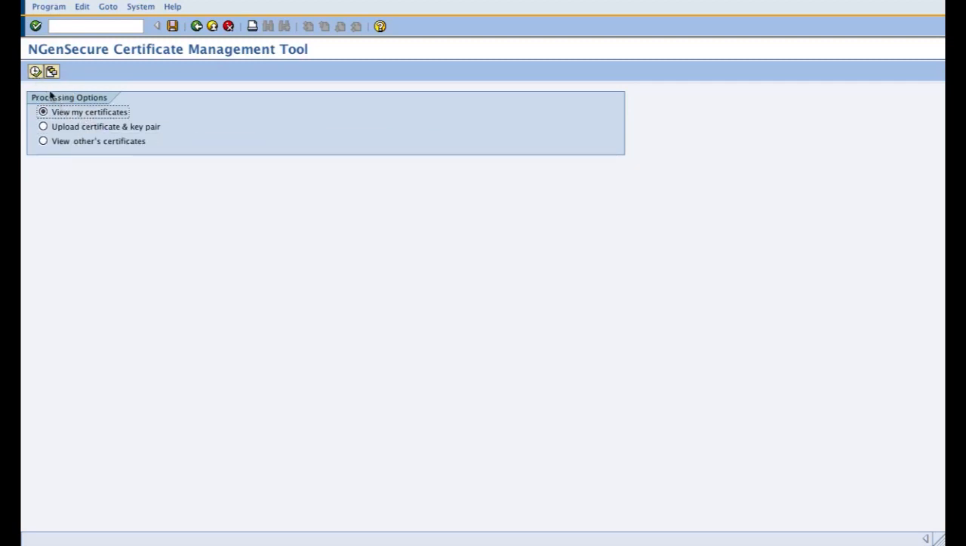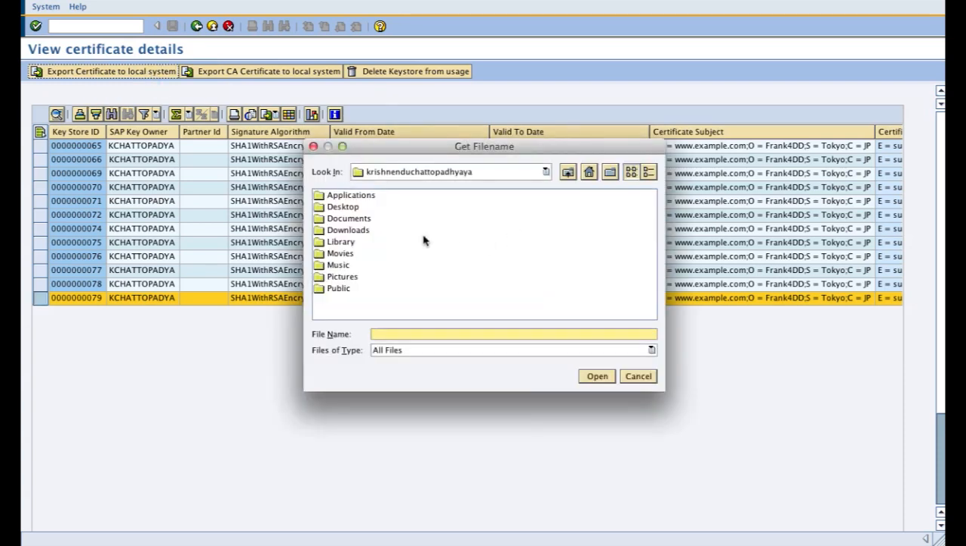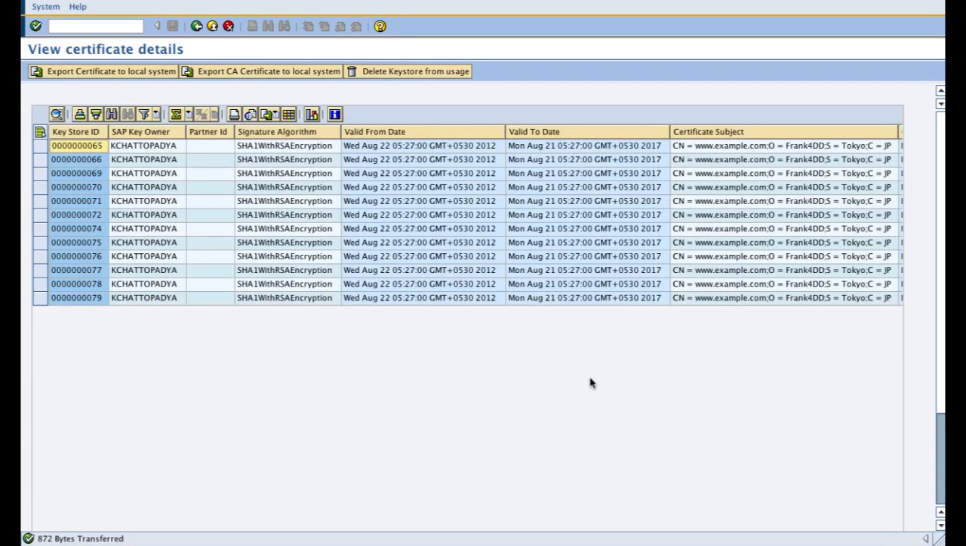Once you have uploaded, like I did just now, I can view all of my certificates by the view option. I can export any certificate to my local system, so it will ask me for the place and I can store it. So I can store it to my desktop by exporting it, and it will confirm that. I can also export similarly my root certificate file.